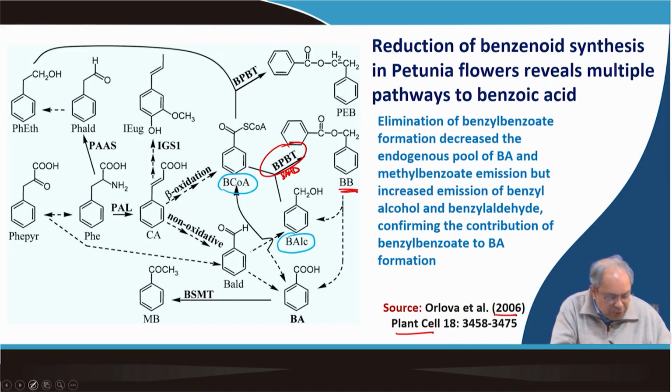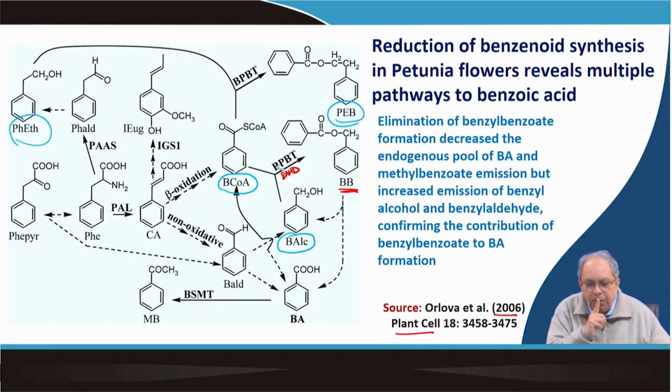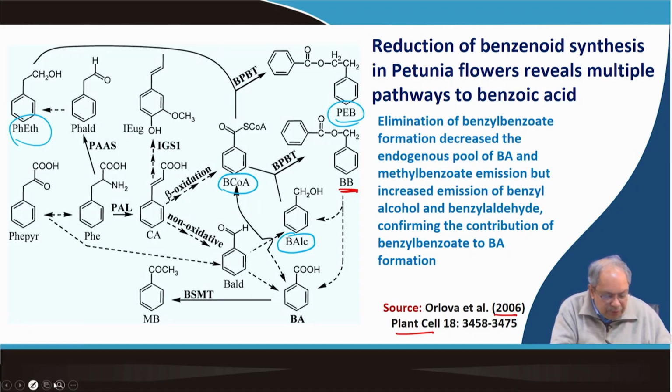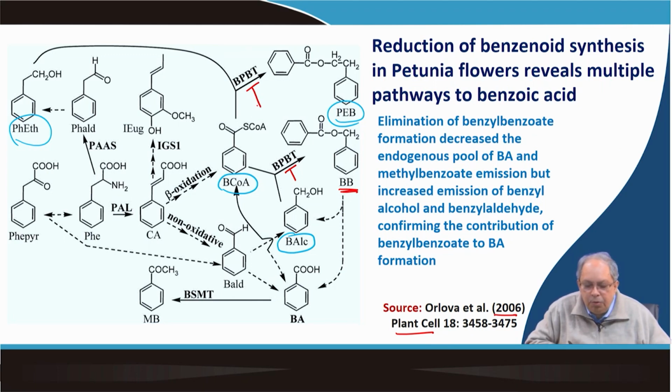Similarly, benzoyl CoA can also join with phenyl ethanol, that is also an alcohol, and makes phenyl ethyl benzoate. So, in 2005 this enzyme was characterized at the molecular level, and what we see in 2006, what they have done, they tried to block this activity using RNAi approach, okay, and they want to see what is going to happen as a result of this blockage.